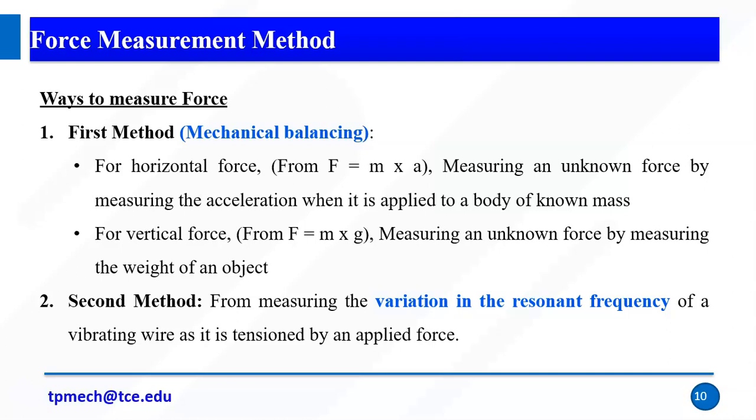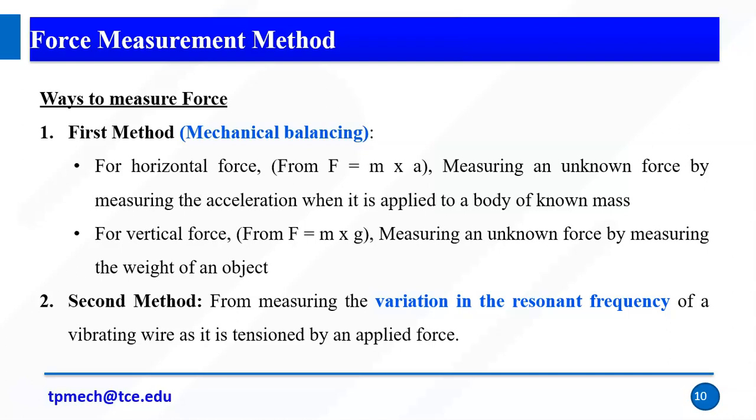Right? So the second method: the first method is the weighing machine, which calculates the force. The second method is measuring the variation in the resonant frequency of the vibrating wires as they are tensioned by an applied force. So in the first method we measure the force with the help of the weighing machine. In the second, we have wires. Assume the object whose force we are going to measure has an elastic member on it, and I place a vibrating wire on it. If the vibrating wire gets tensioned or deformed, the frequency will change.